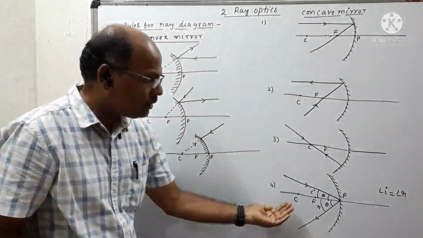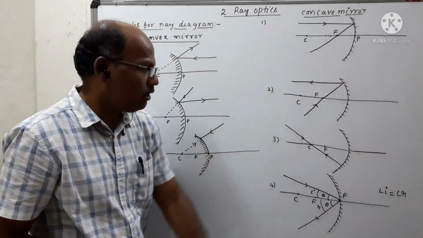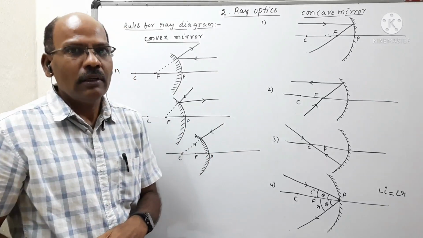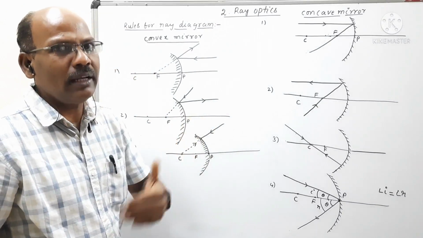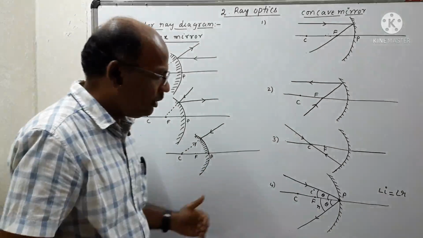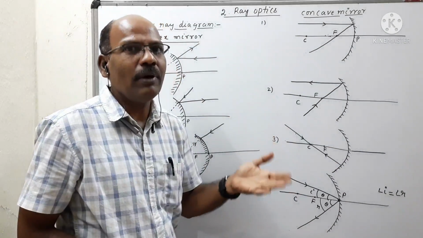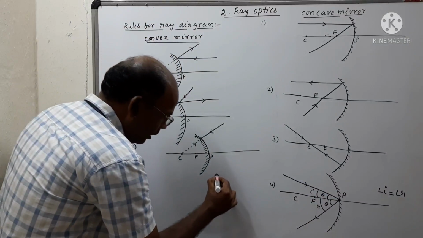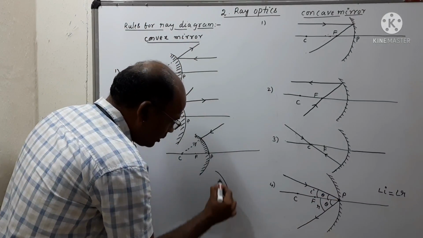So what is the last rule? The ray which strikes at the pole obliquely, at some angle, gets reflected obliquely with the same angle, and obeys the laws of reflection. And the last one is like this.